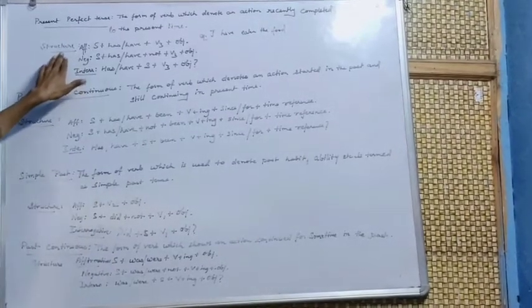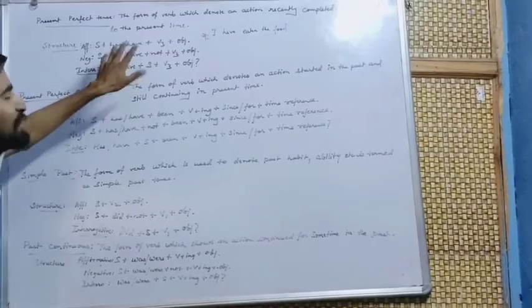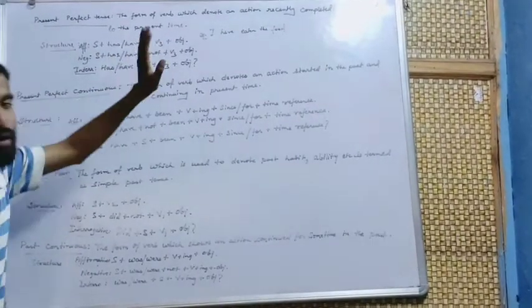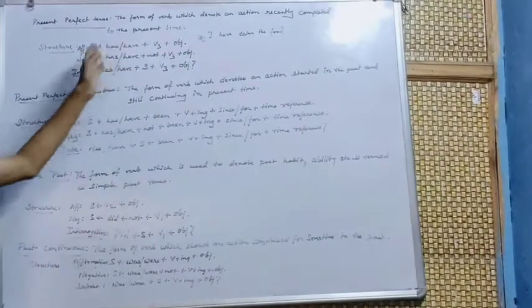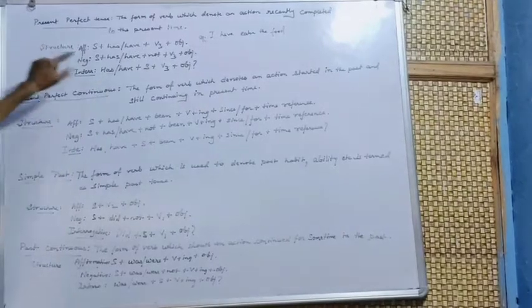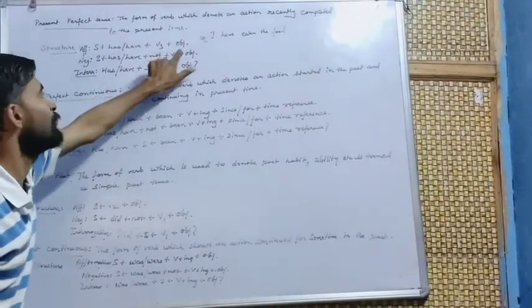The structure is subject plus has/have plus V3 plus object. Has/have consists of the form V3. I have eaten the food.